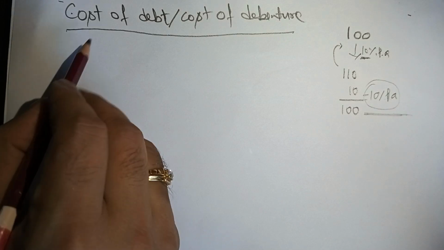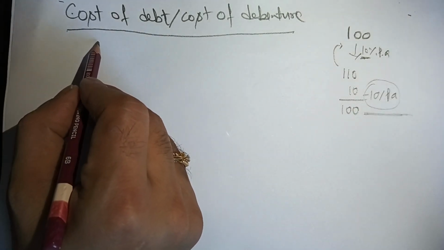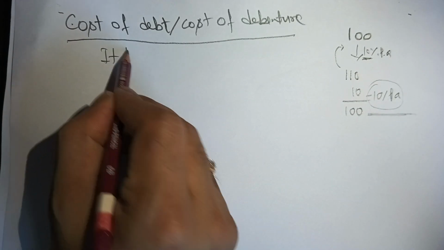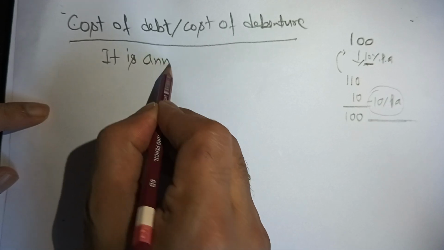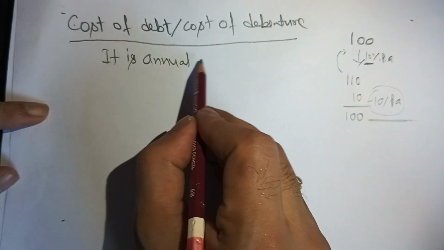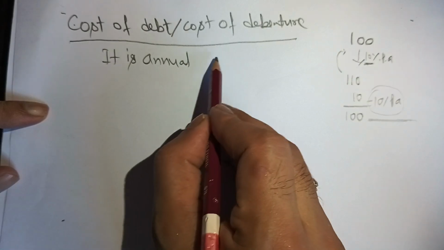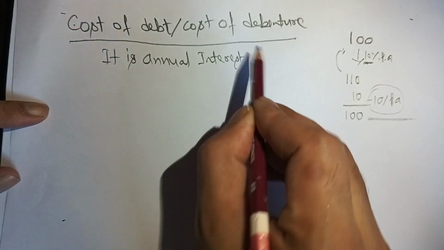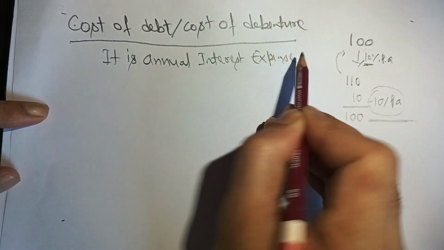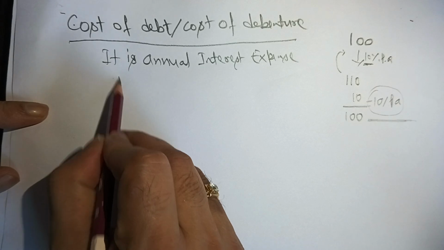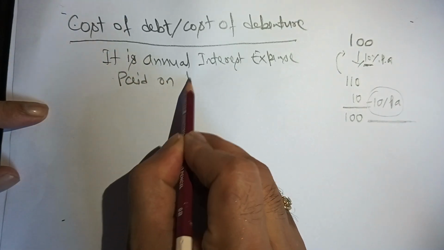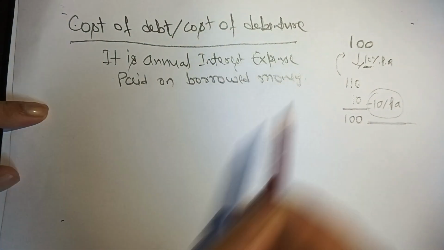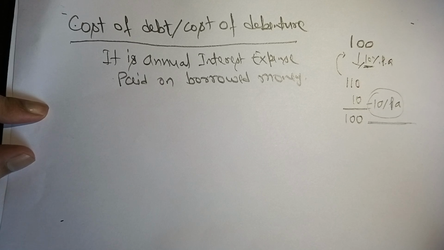If you are asked to define this concept in the examination, you would define that cost of debt is nothing but the annual interest expense paid on borrowed money. We'll be talking about this cost of debt or debenture in terms of the annual expense.